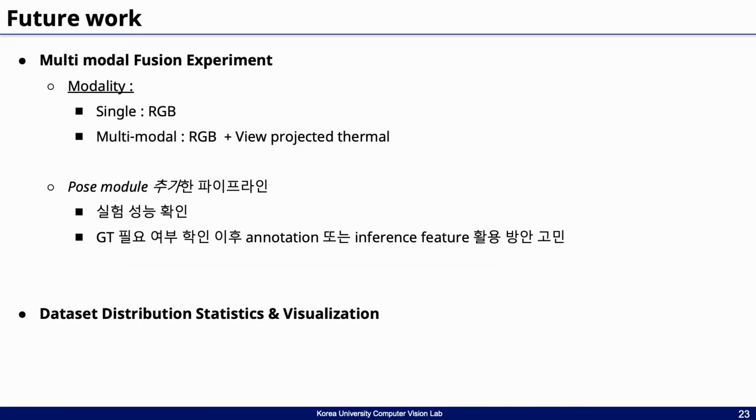Finally, I'd like to share our future plans. On the experimental side, we will continue evaluating the effectiveness of the pose module, and based on its performance, we will reconsider whether full ground truth annotations are necessary, possibly exploring manual or semi-automatic annotation strategies. Moving forward, as suggested by our advisor, we are also planning to explore the use of models like Mamba to better capture long-term temporal dependencies. We will consider replacing our current transformer backbone with Mamba to see if we can enhance sequence modeling.